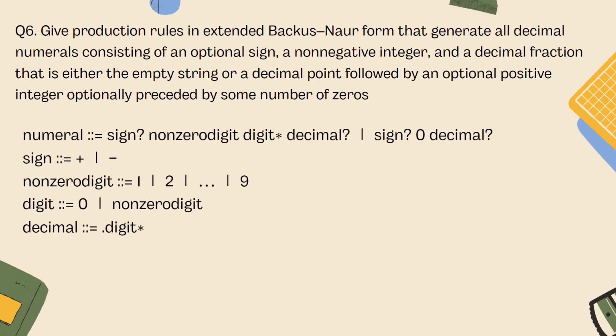In question number 6, they say to give production rules in extended Backus-Naur form. So basically what is extended Backus-Naur form? It has additional features that enhance expressiveness and flexibility in the Backus-Naur form. It is based on the foundation of Backus-Naur form. So in this we have a non-negative integer, a decimal fraction that is either the empty string or a decimal point, followed by an optional positive integer, optionally preceded by some number of zeros.